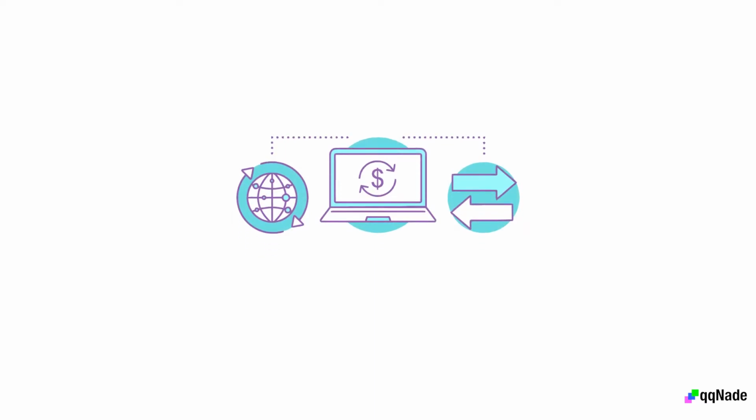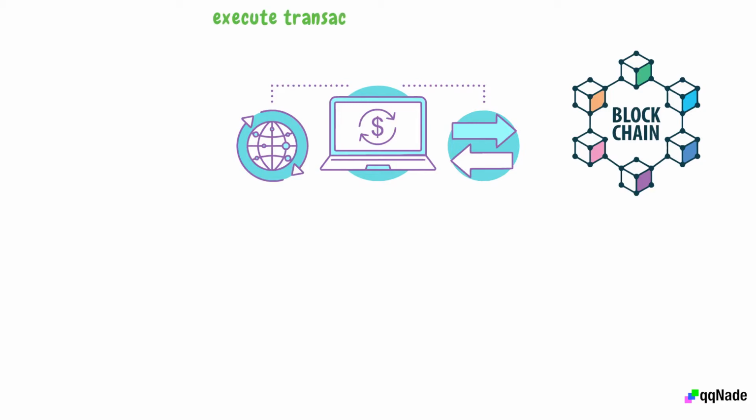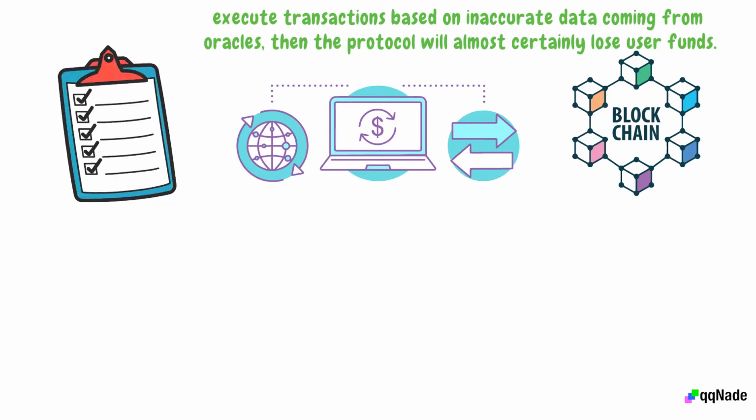Even worse, blockchain transactions are usually unchangeable once they are recorded. This means that if the blockchain should execute transactions based on inaccurate data coming from oracles, then the protocol will almost certainly lose user funds. For this reason, centralized oracles are a bad option for smart contract applications. So how do smart contracts aim to solve the oracle problem?